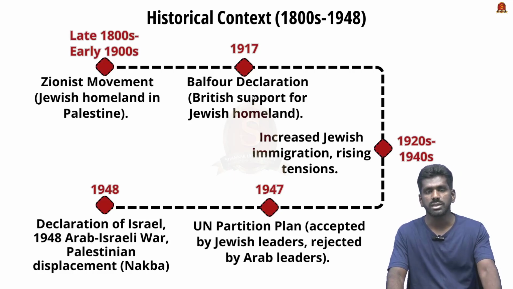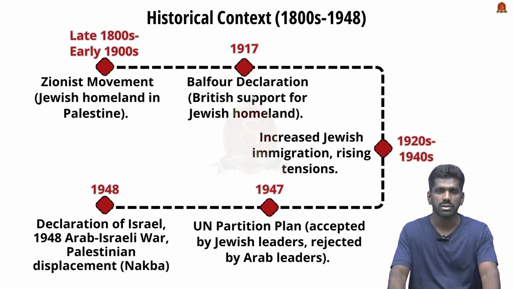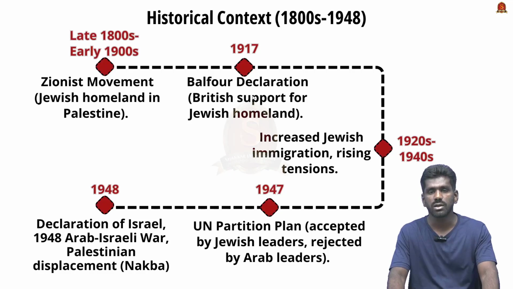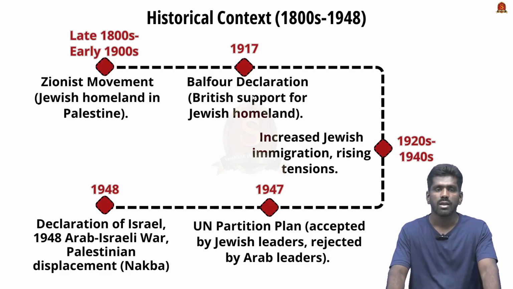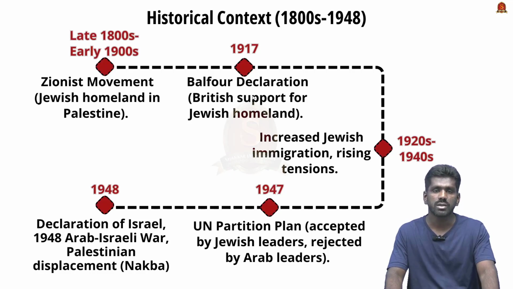In 1967 there was another war called the Six-Day War, in which Israel captured the West Bank, Gaza Strip, Sinai Peninsula and Golan Heights. In 1973 the Yom Kippur War saw Egypt and Syria launching an attack on Israel, which was ultimately repelled, and Israel won the war. In 1978, the Camp David Accords brought peace between Egypt and Israel. This led to Israel's withdrawal from the Sinai Peninsula.